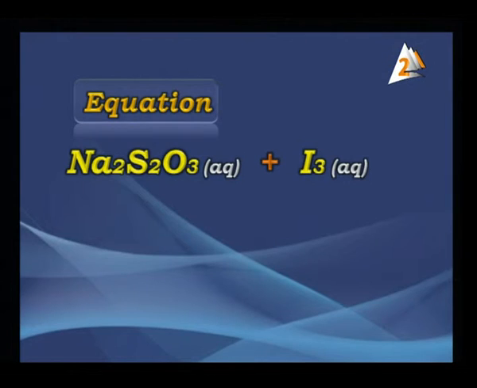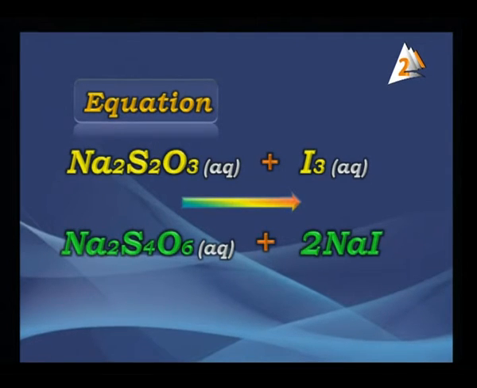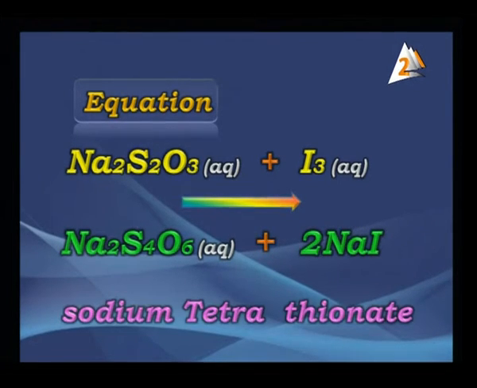Na2S2O3. Again, we have sodium thiosulfate in aqueous solution in the presence of iodine, also in aqueous solution. So here Na2S4O6 aqueous solution, and we have 2NaI. This is the sodium iodide. What about Na2S4O6 aqueous solution? The solution has a large amount of sulfur and oxygen. This reaction is difficult. So you have sodium tetrathionate. Good. Thionate here.